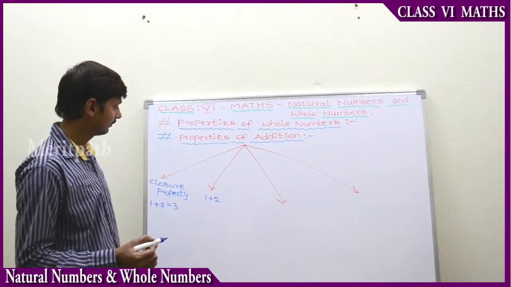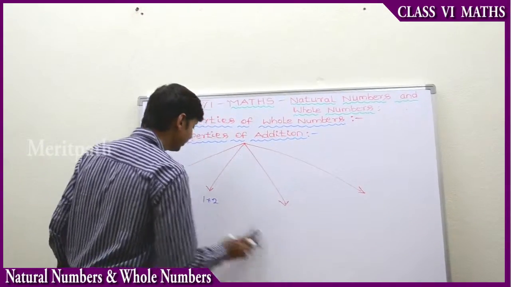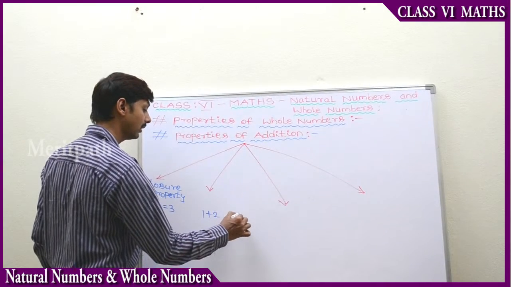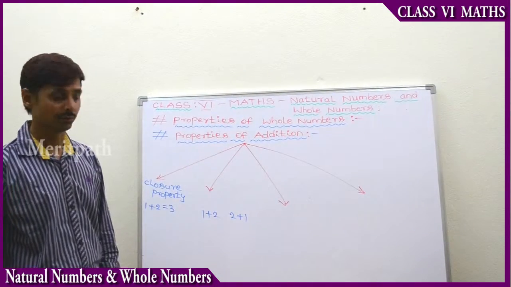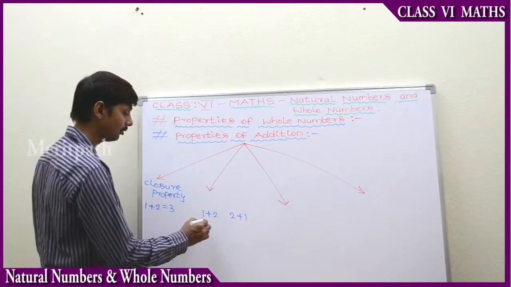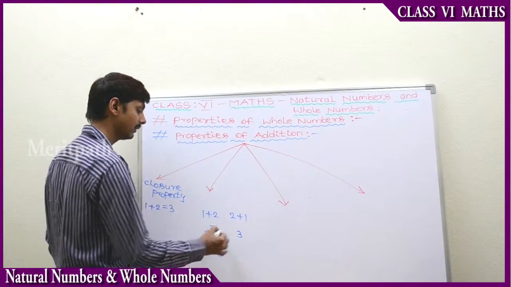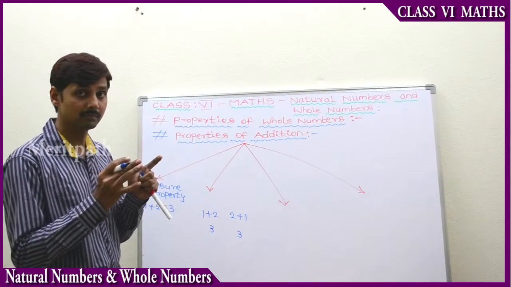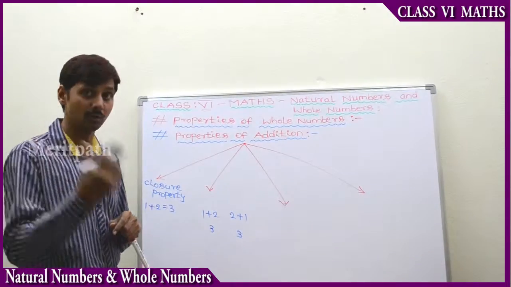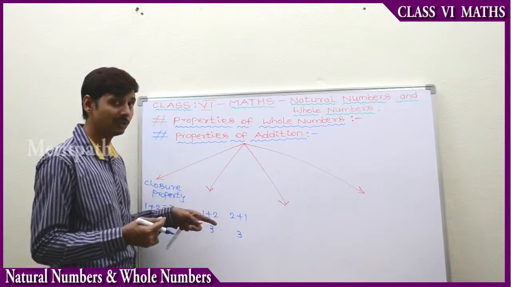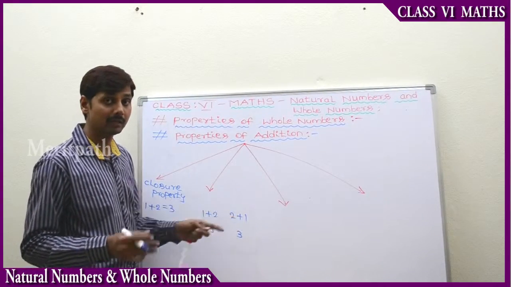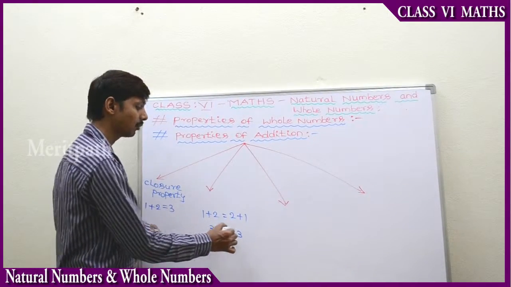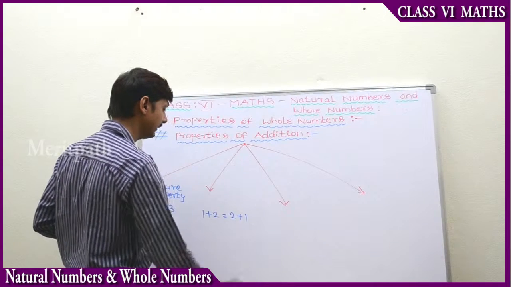After adding these two whole numbers, let's change the order, 1 and 2, to 2 and 1. Let's see what the sum of these two orders is. It is 3 and 3. So both sums are equal when we take two whole numbers and add them and then change their order. In the place of 1 we have taken 2, in the place of 2 we have taken 1, and the sum is equal. This property is known as the commutative property.